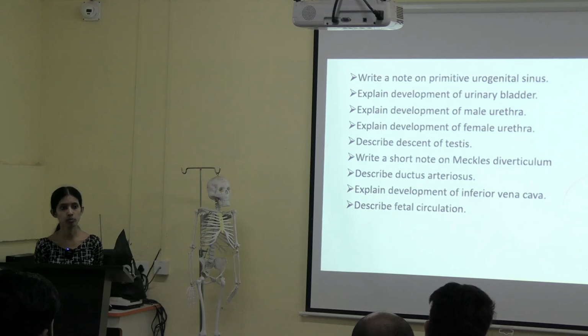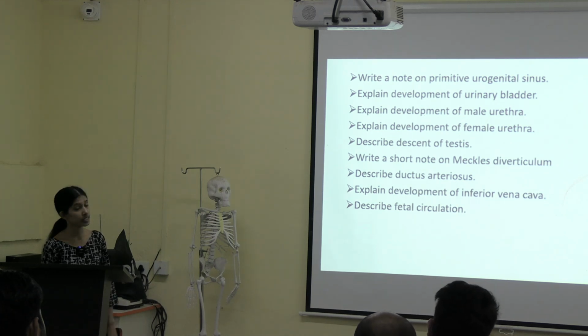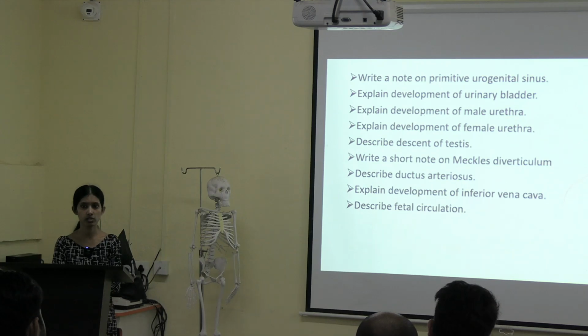What are the parts of primitive urogenital sinus? What are the derivatives of primitive urogenital sinus?